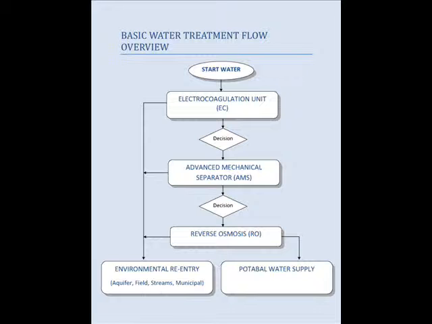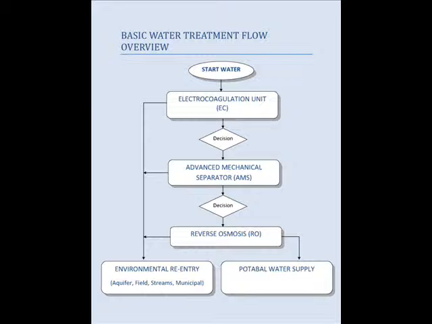The first major component is the electrocoagulation system, or EC unit. It uses electricity to coagulate basic elements, both toxic and non-toxic, into complex molecules that are safe for disposal, often in non-hazardous landfills. The second component to a basic plant is the Advanced Mechanical Separator, or the AMS unit.